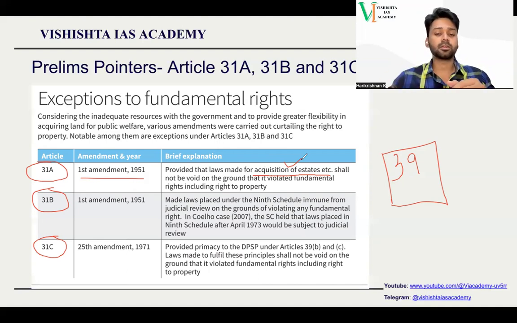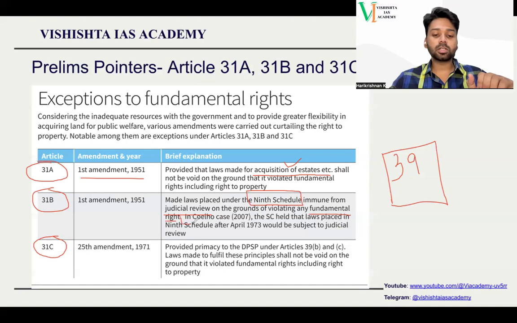Then, in the same First Amendment, Article 31B was also added, which created the ninth schedule, and this ninth schedule is immune from judicial review. If we pass any law and place that law in the ninth schedule of the Constitution, it is immune from judicial review. No judiciary will be in a position to question whether it is against a fundamental right or not. But this was highly misused.